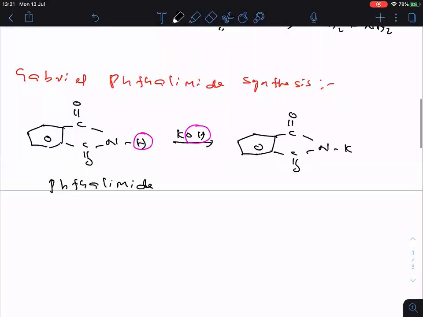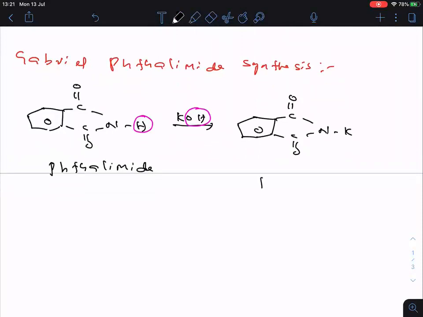So what is the name of this one? Potassium phthalimide. Clear, everyone? Potassium phthalimide.